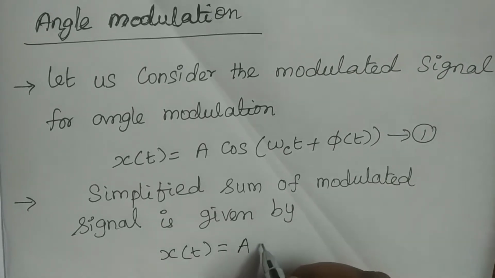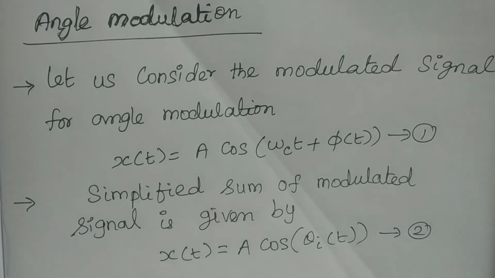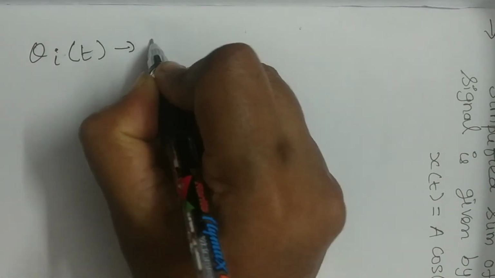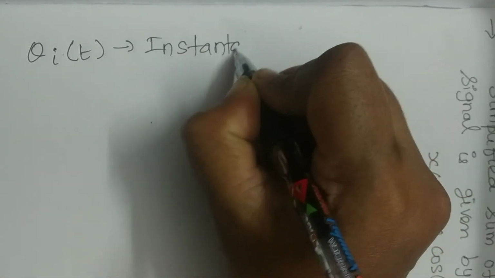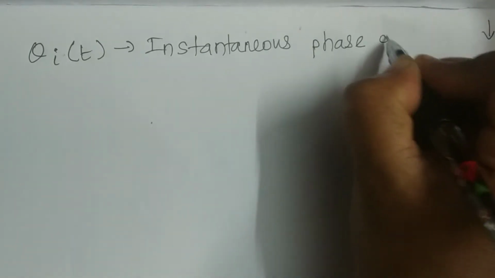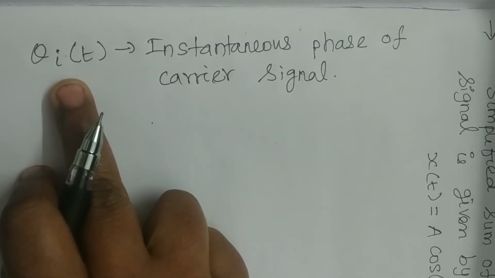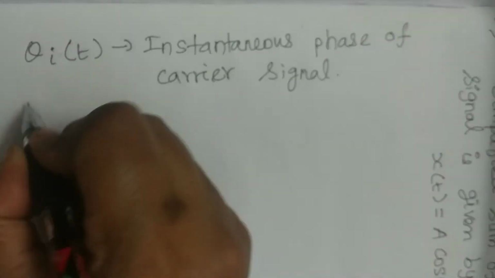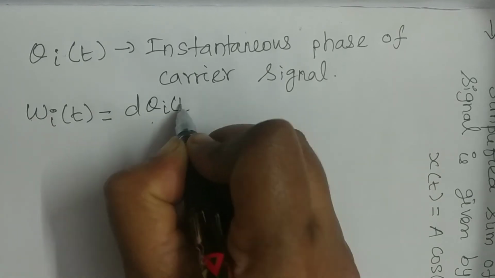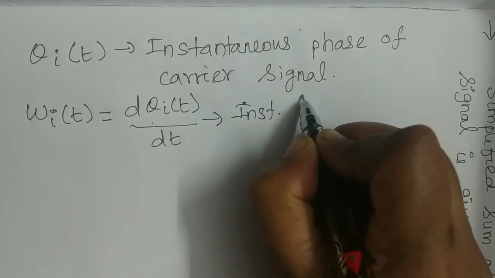x(t) = A cos θi(t). In this, θi(t) is the instantaneous phase of the carrier signal. ωi(t) = dθi(t)/dt is the instantaneous frequency of the carrier signal.